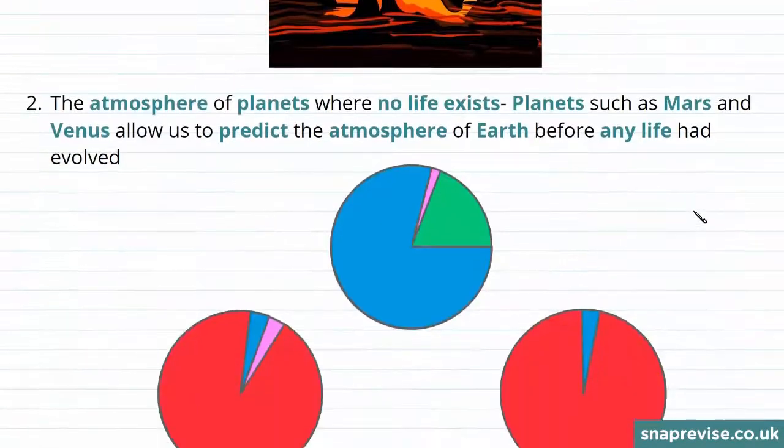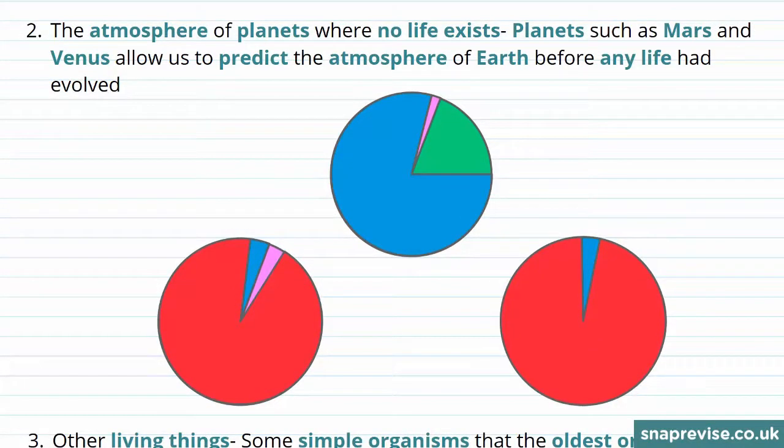Secondly, we can look at the atmosphere of other planets, specifically the atmosphere of planets where no life exists. It's thought that the first organisms appeared on the Earth about 1 billion years after its formation, suggesting that we might have had 1 billion years in which the atmosphere didn't provide conditions that could support life. We can therefore look at the atmosphere of planets such as Mars and Venus, allowing us to think about what the atmosphere of Earth might have been like before any life evolved.